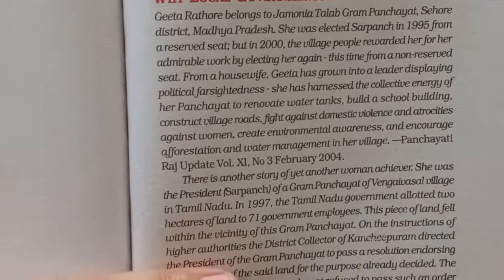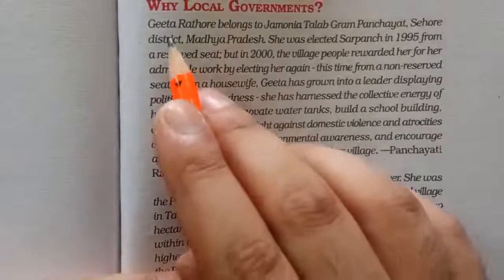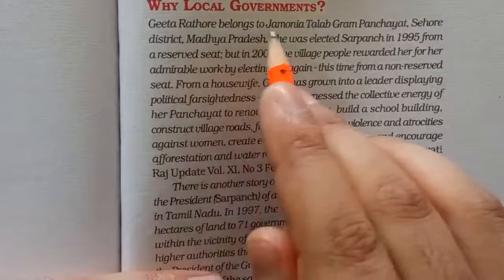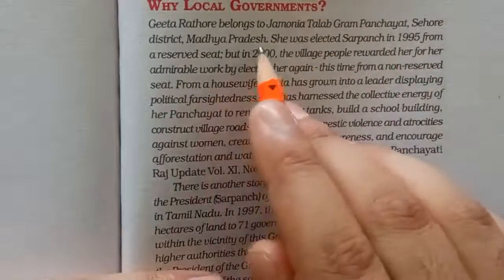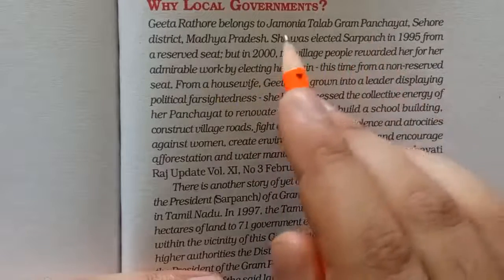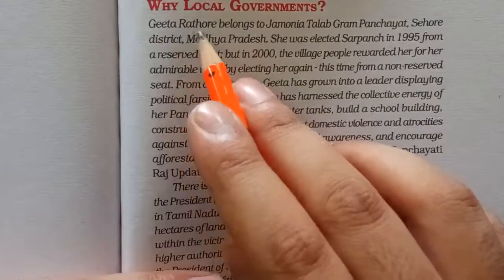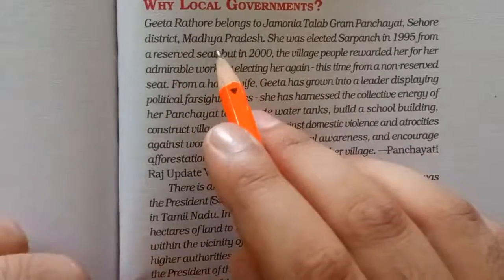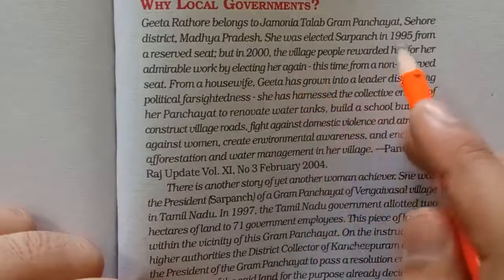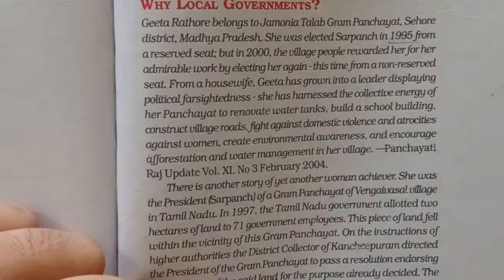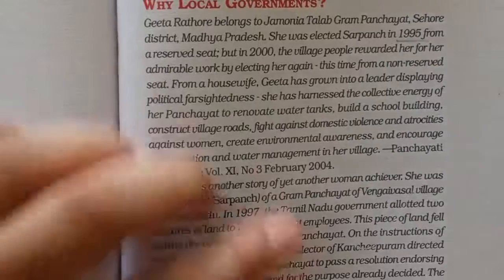So the first story is of a lady. Her name is Geeta Rathore, and she belongs to Jamunia Talab Gram Panchayat, Sehore district, Madhya Pradesh. It means we are talking about a gram panchayat, a rural area of Madhya Pradesh. She was elected sarpanch in 1995, elected as the sarpanch of her gram panchayat from a reserved seat.